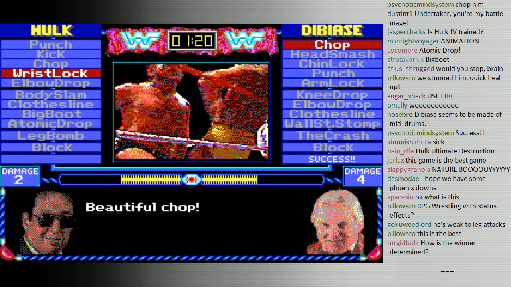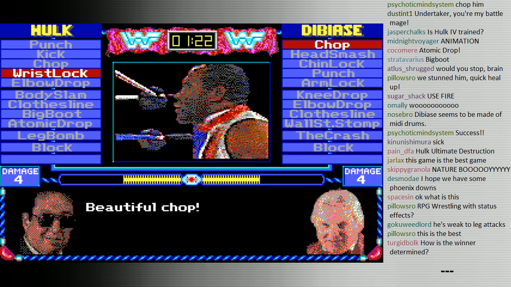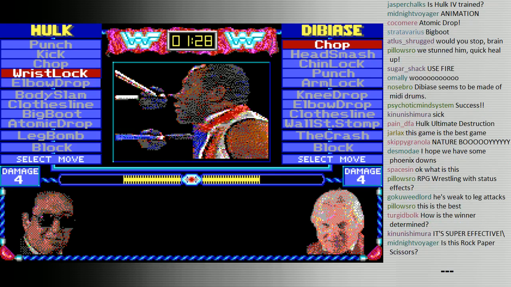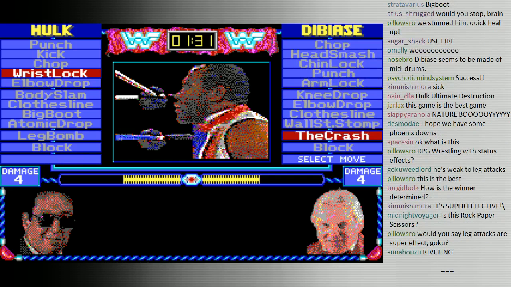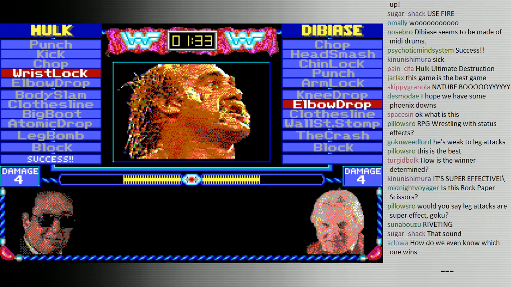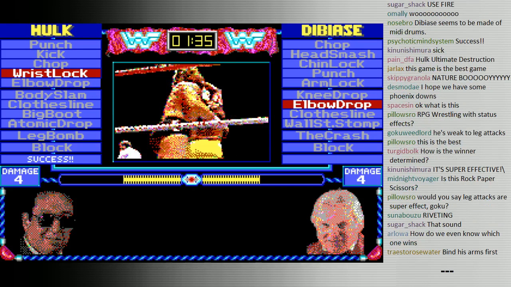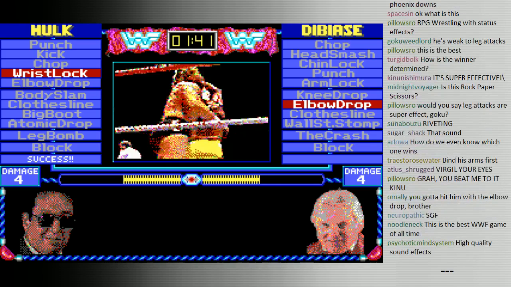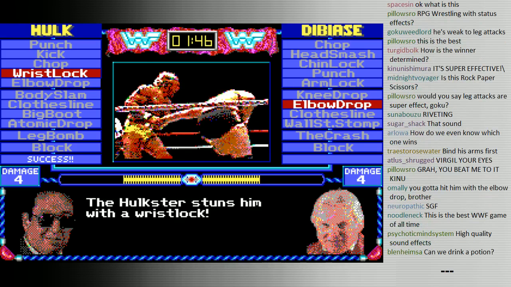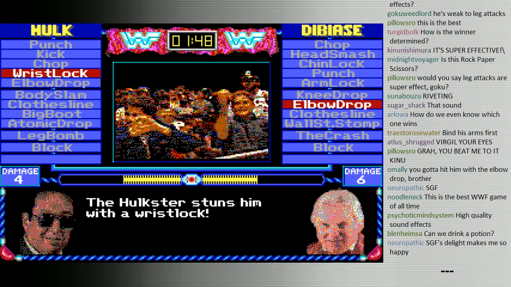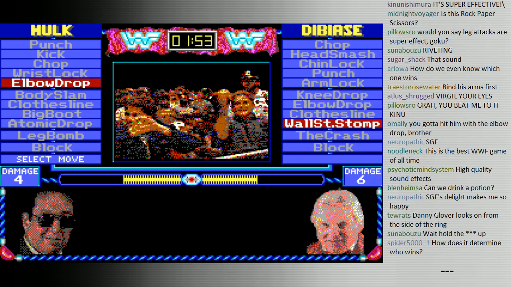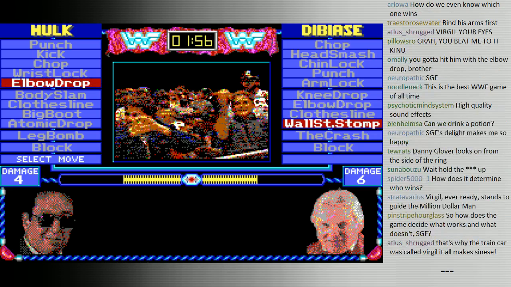You may notice that there are boxes that say how much damage we've taken. Well, let's try the wrist lock again. Oh, okay. My wrist lock beat his elbow drop. Yeah, you see that there are numbers that say damage. As we continue to do damage to each other, those numbers will go up. Eventually, I'm going to want to go for the big leg drop, which in this game is called the leg bomb. This time, let's go for an elbow drop, though. And if I can get him with that, I should be able to pin him.